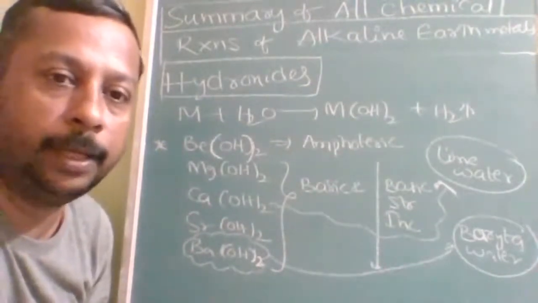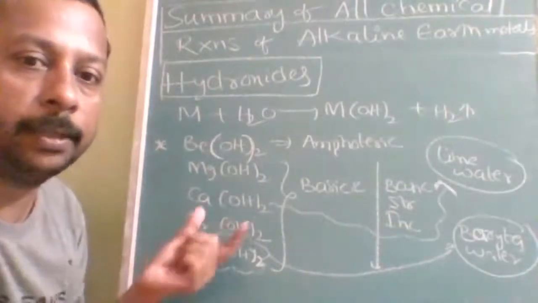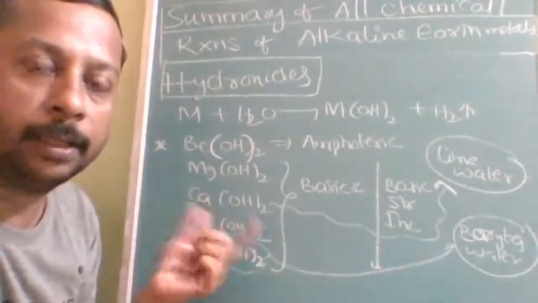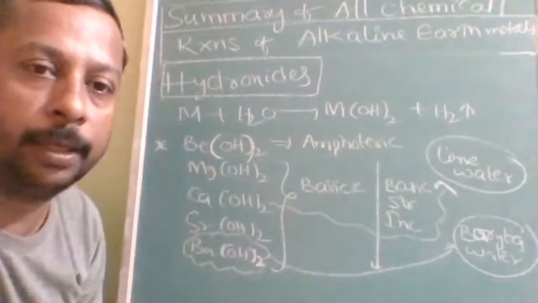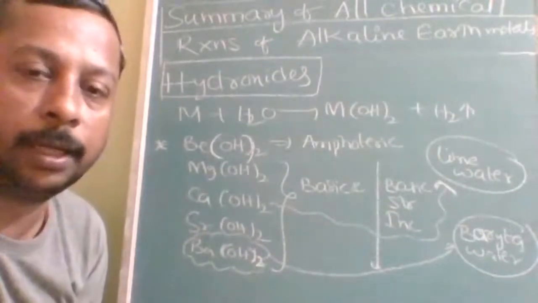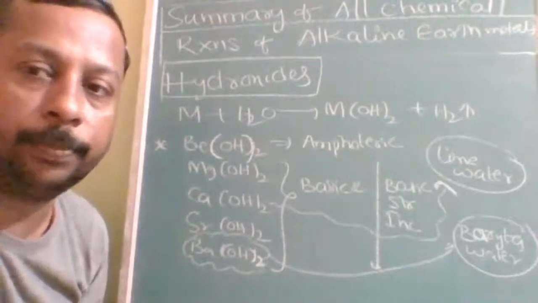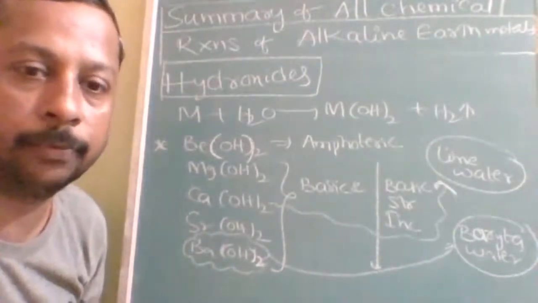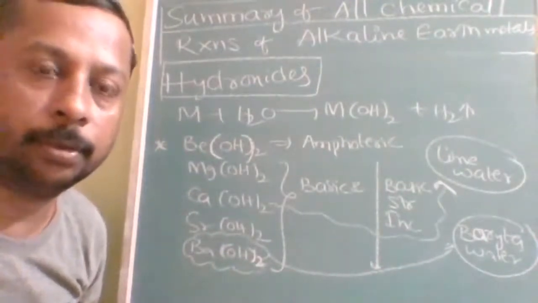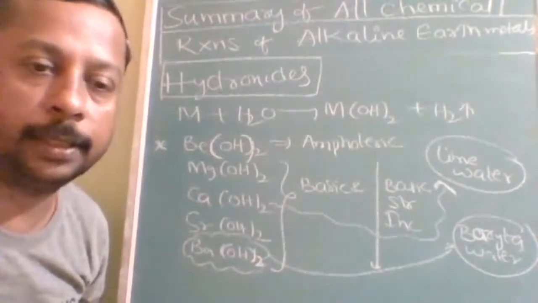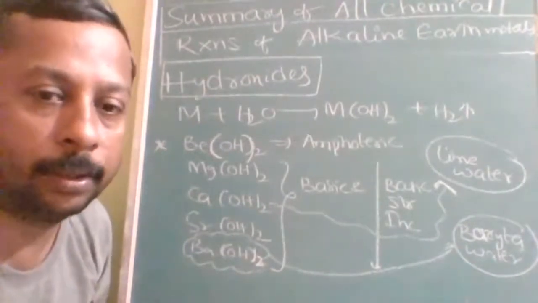If it turns milky, that means calcium hydroxide is there, and that milkiness should disappear when you send some more carbon dioxide. But the milkiness disappears due to the formation of what? Is this understood?